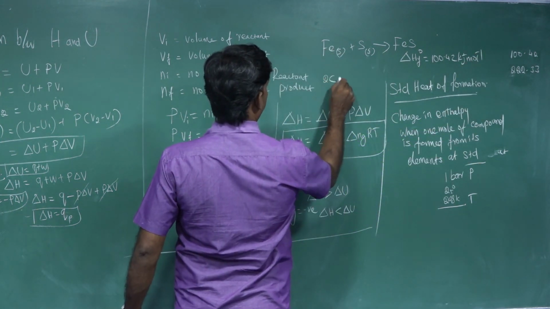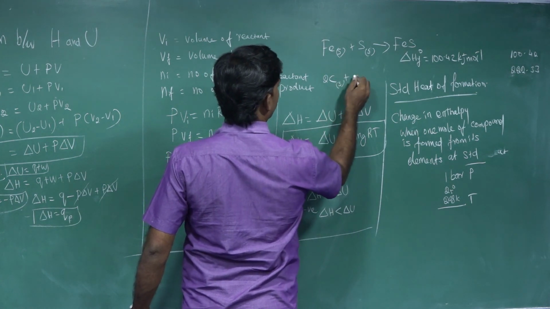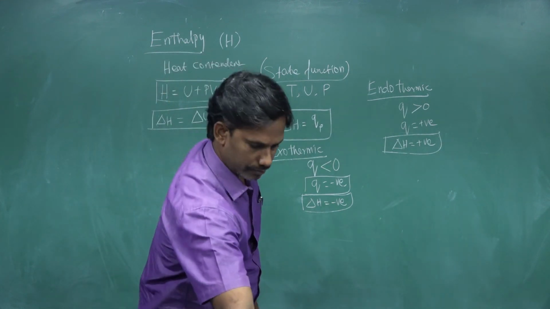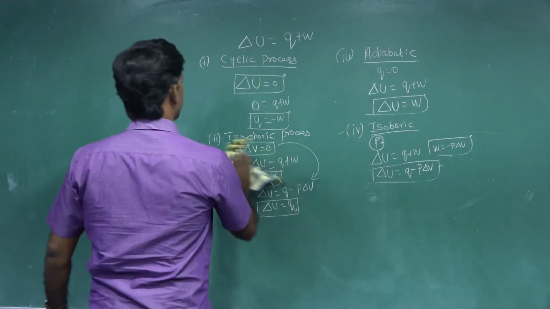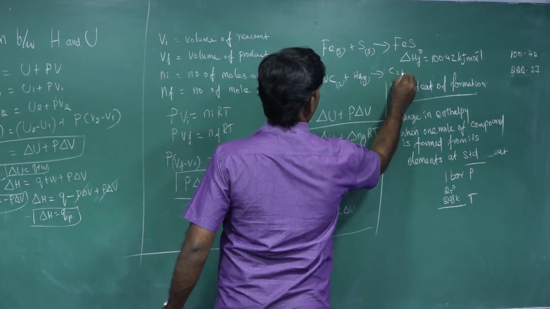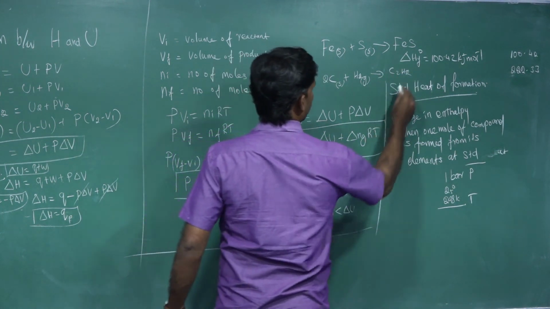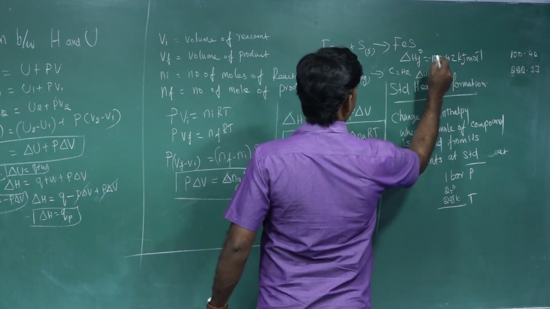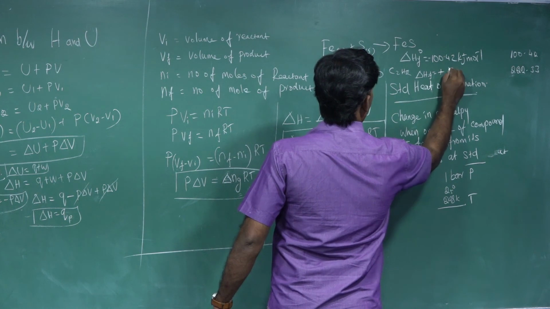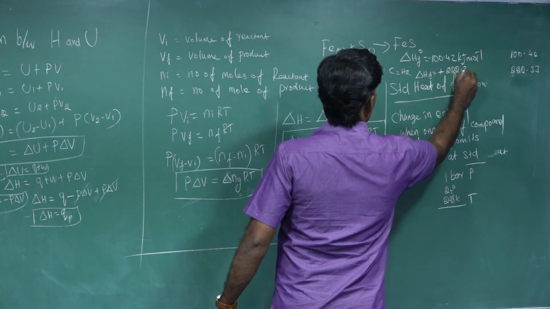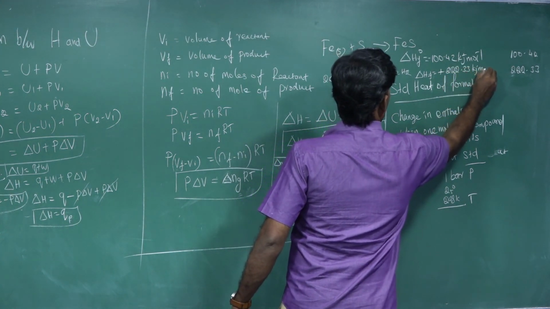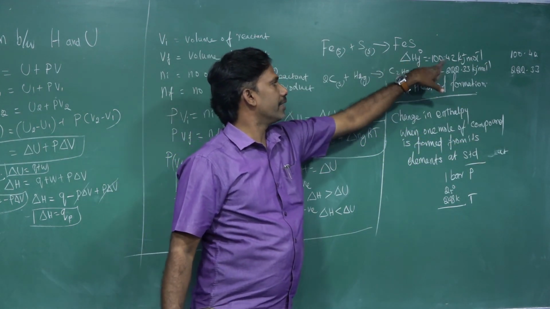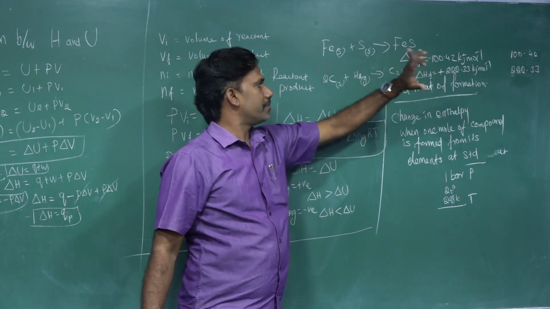Likewise, 2C solid plus H2 gas gives C2H2. For this, ΔH value is plus 222.33 kilojoule per mole. Okay, this is how the standard heat of formation can be given. A minus means it is exothermic, plus means endothermic.